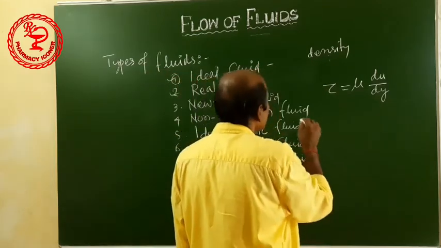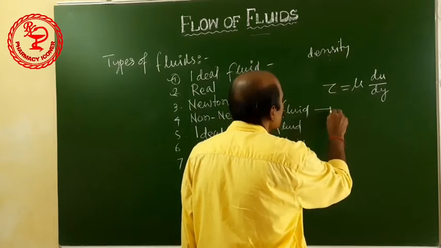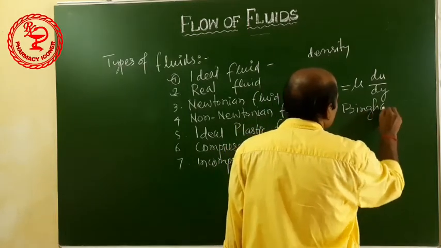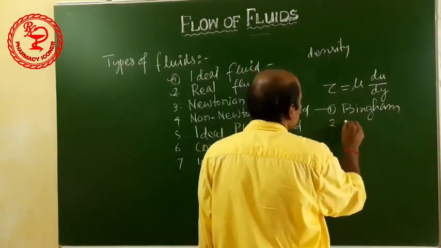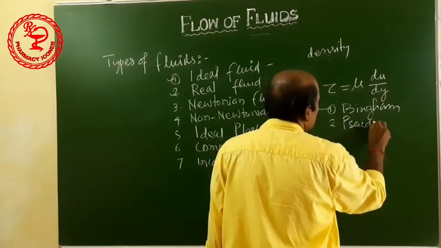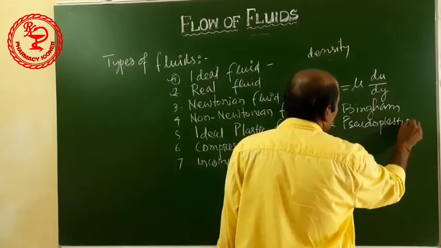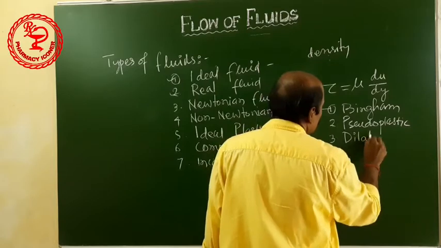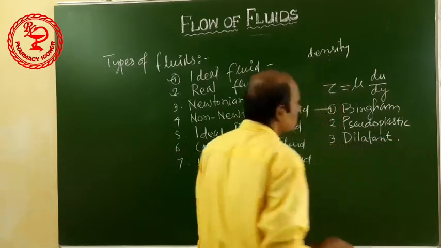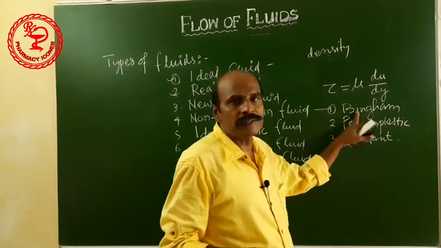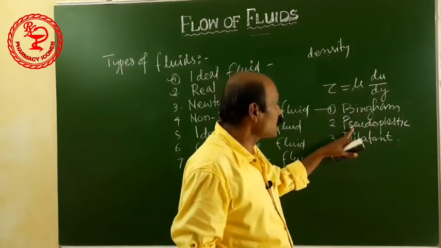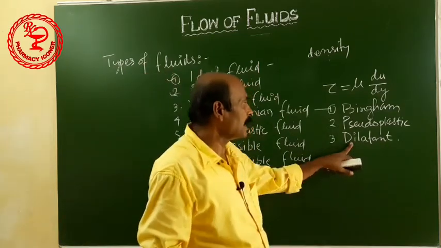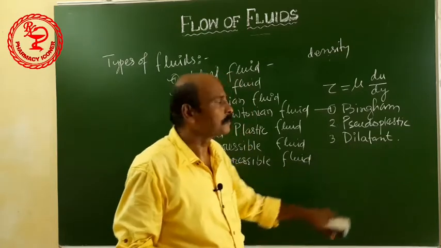Again, non-Newtonian fluids are of different types. Number 1, Bingham. Number 2, pseudoplastic. Number 3, dilatant. Bingham example: gel and jellies. Pseudoplastic: blood is pseudoplastic. And dilatant: starch suspension.